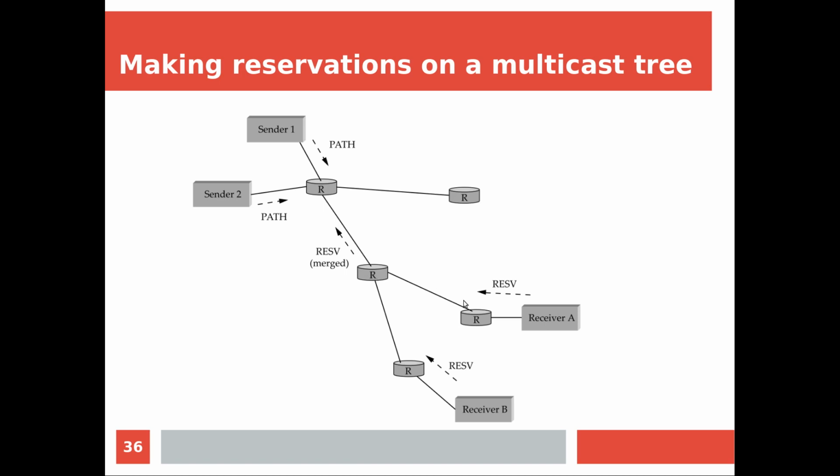For example, suppose A is asking for a time delay of a maximum of 100 milliseconds. That means I want to get every piece of information within 100 milliseconds. That is A's requirement. Suppose it is made. Now B is asking for a time reservation of say 200 milliseconds.